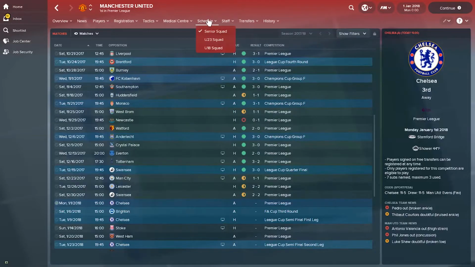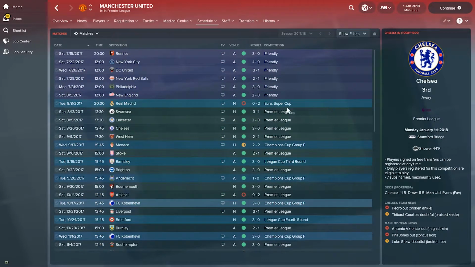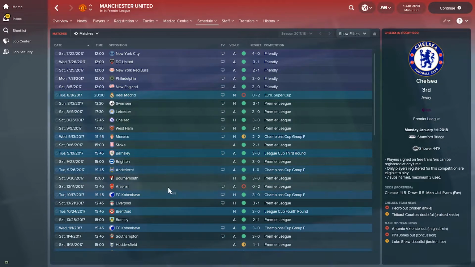Let's just see how they are doing in terms of their matches and results. So they had a brilliant preseason period. They recorded 6 wins, but unfortunately lost to Real Madrid for the European Super Cup. Then off to a very bright start in the league. So 4, 5, 6, 7 league wins in a row until they lost away to Arsenal at the Emirates.